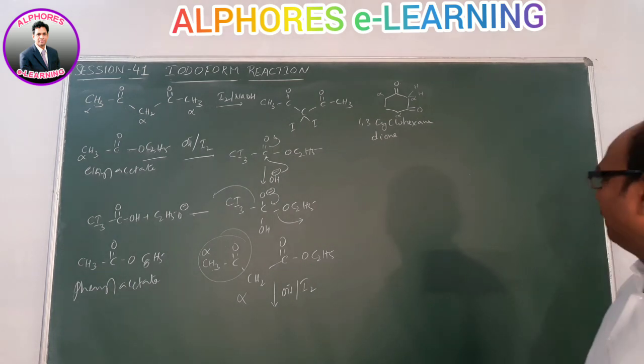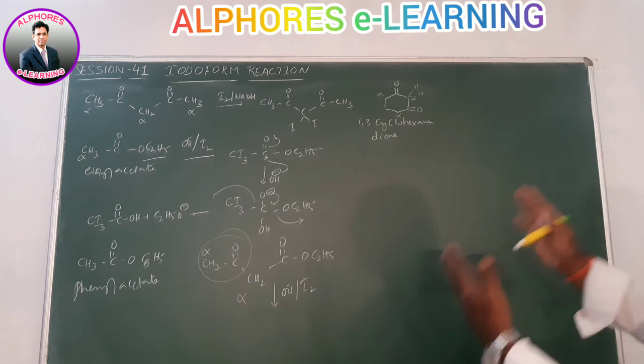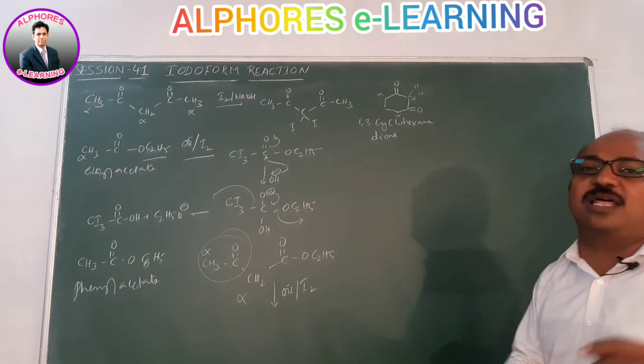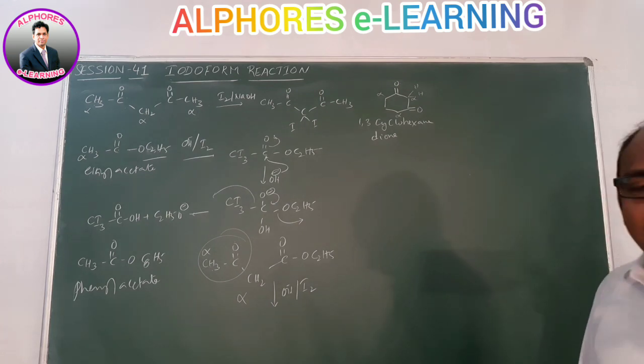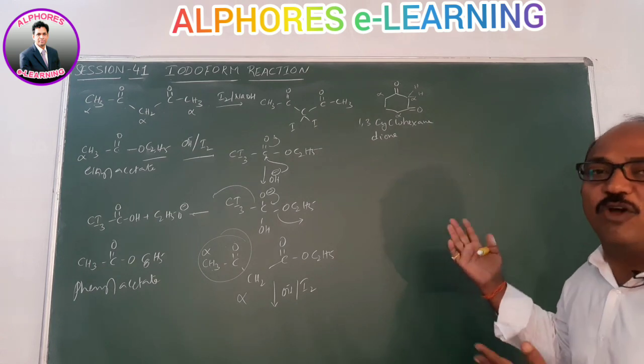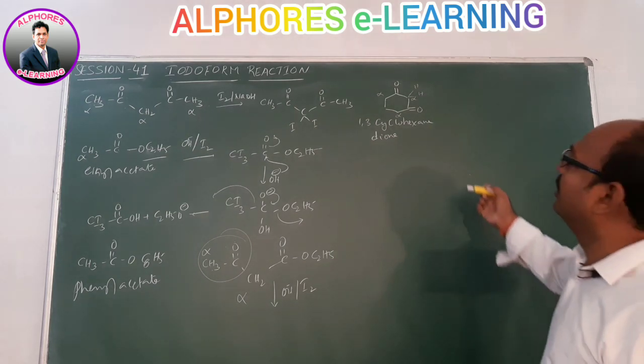Okay, fine. Let us see the mechanism. Instead of just looking at the compound to decide whether it gives the iodoform reaction, it is better to go for the mechanism, to see whether it really does not give the iodoform reaction or can give it.